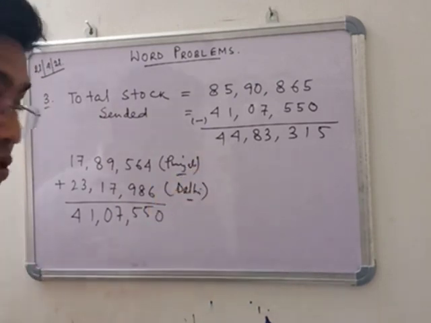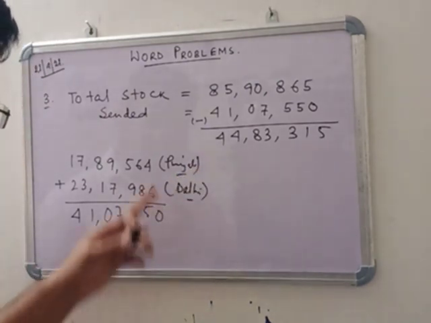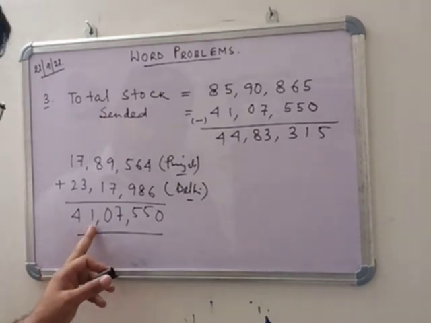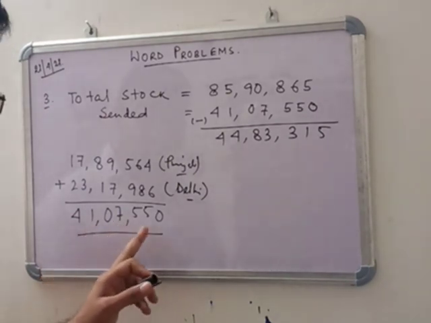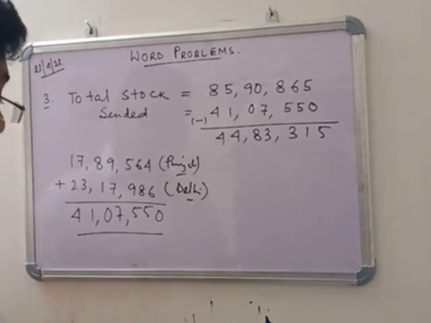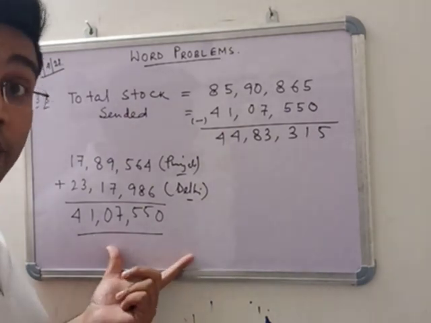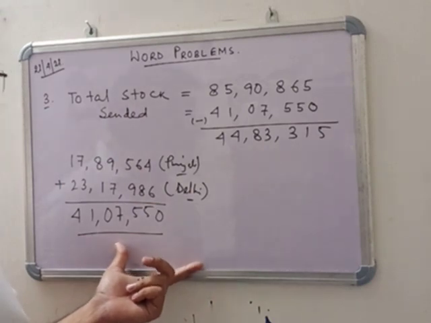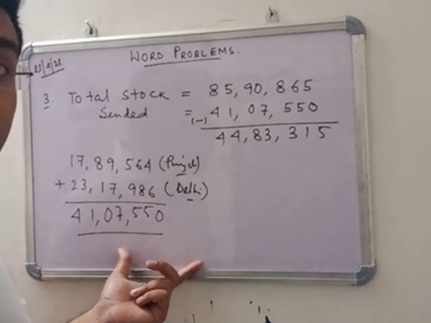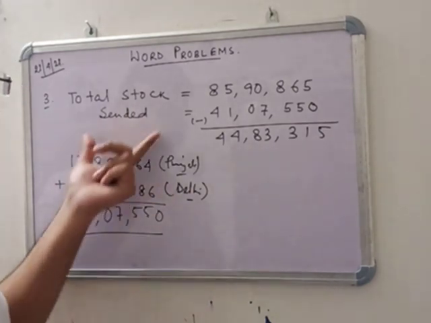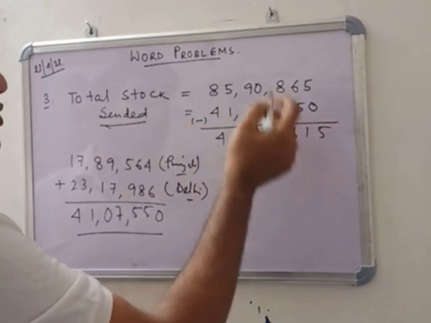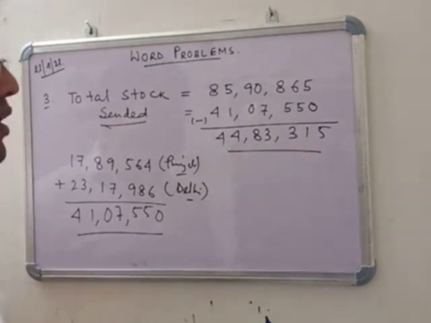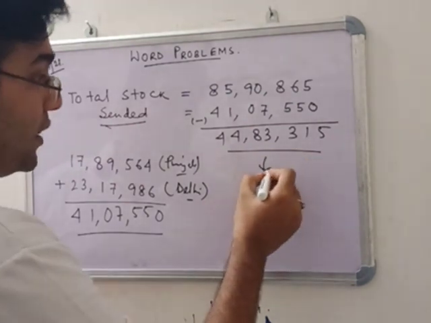So the total stock given to Punjab and Delhi is 41 lakh 7,550. So this is already delivered. Now for the remaining part you have to subtract from the total. We get this total as the remaining.